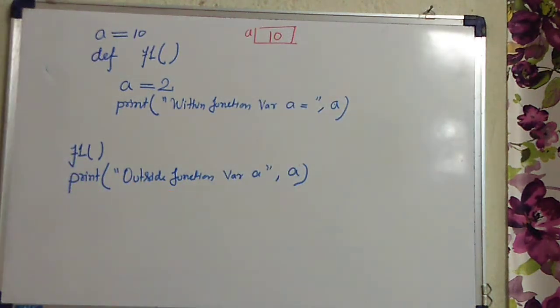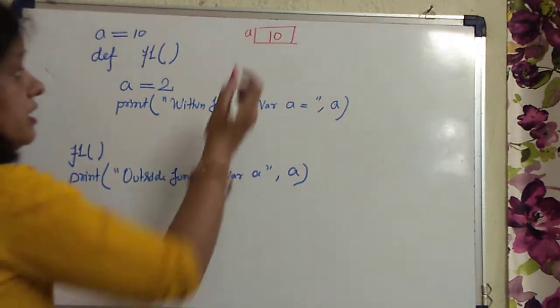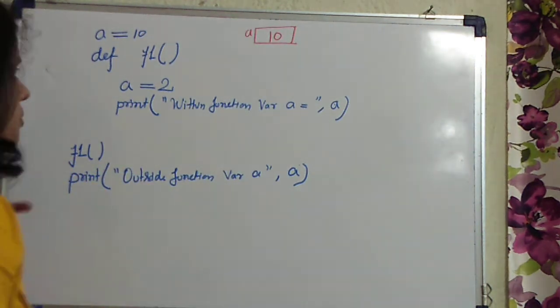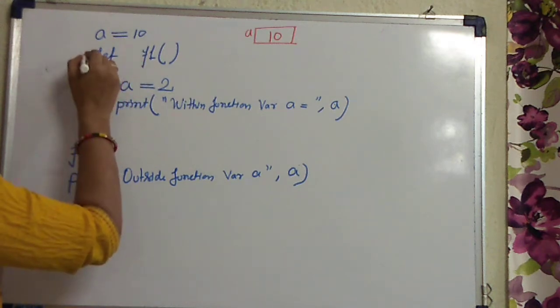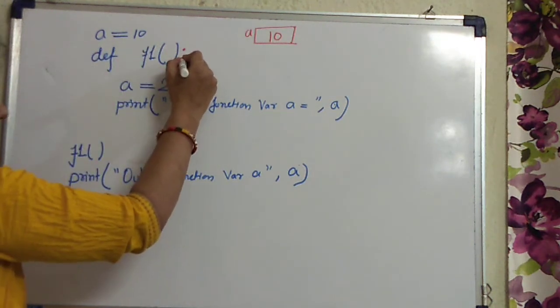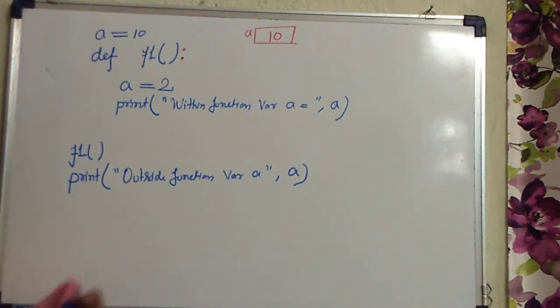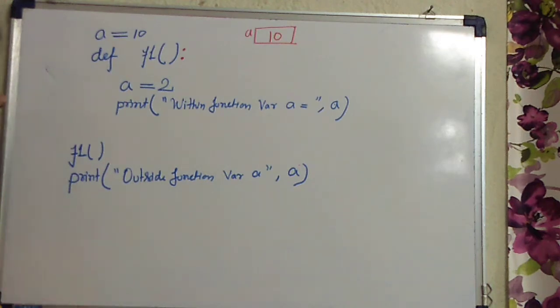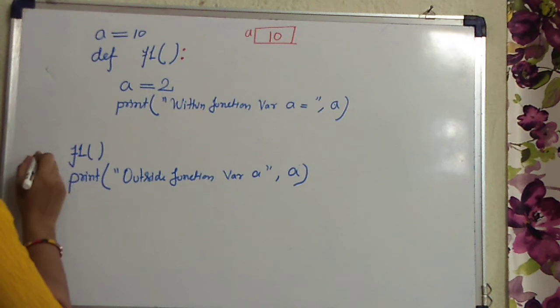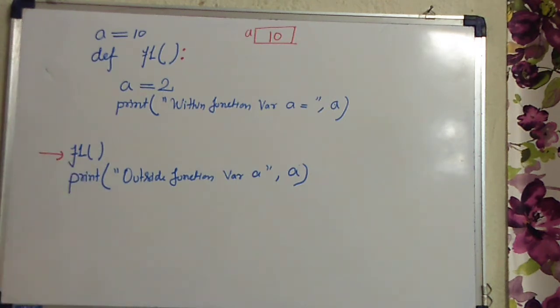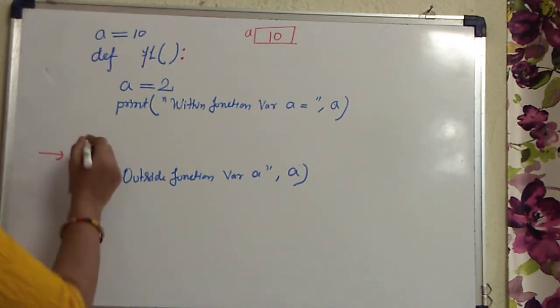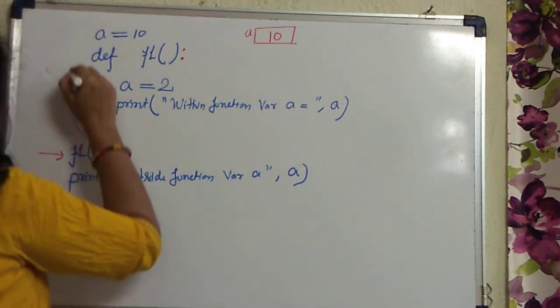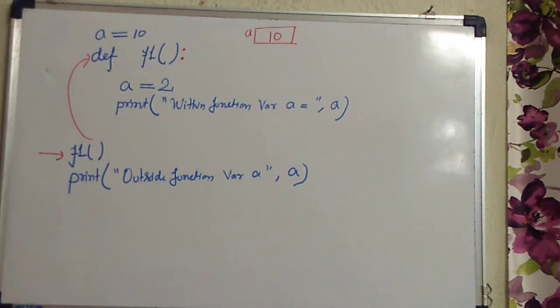Clear? A will occupy space in the memory means a will be created in the memory and will hold the value. Clear? Now this is the function definition. As I told you, function definition does nothing till the function is called. So the function definition will be stored in the memory. And after that we have a function call statement, right? So as the system reaches this function call statement, control will jump from here to the place where the function was defined.